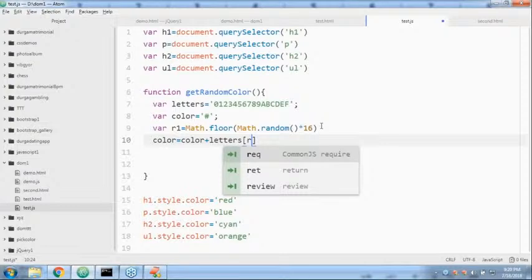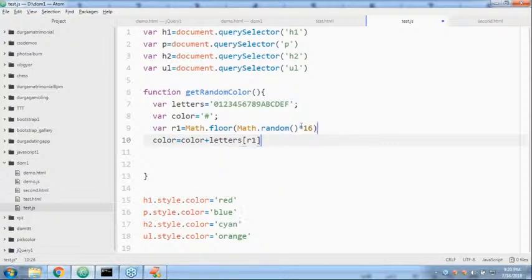That random number's related character, maybe 9 or A or D, is added. So the hash symbol is followed by the first character added.